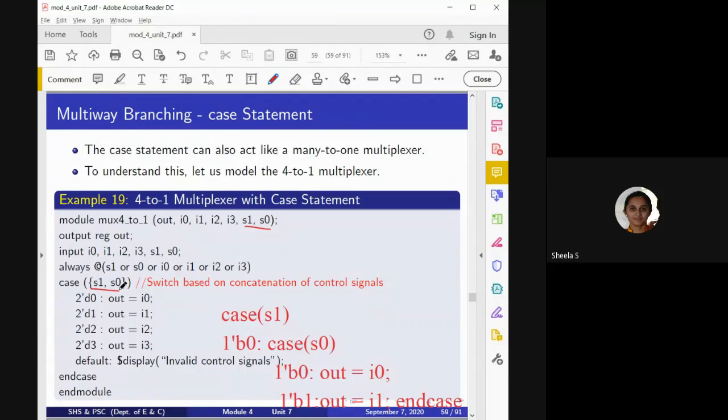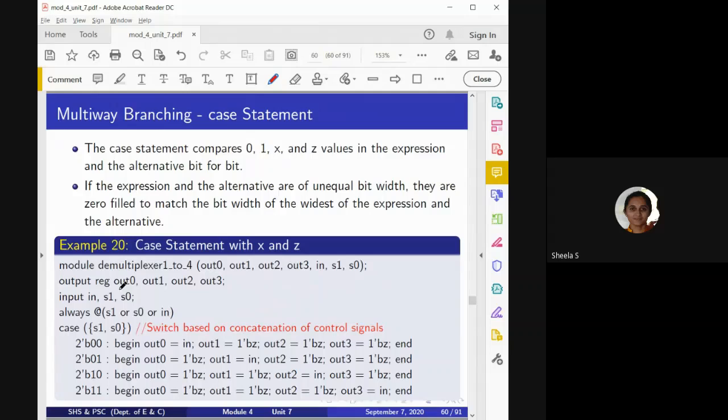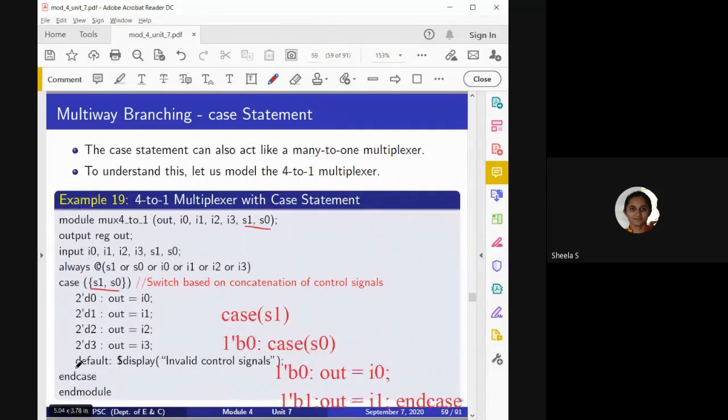Okay, and one more thing, let us consider: here in the case statement, use of default is optional. If we want, we can use it. If we do not want, we can skip it. It will not show an error, and it will simulate, but while synthesizing we will get the error. Why we get the error: here we have mentioned the possible conditions like 0, 1, 2, 3, and as we know, apart from 0 and 1, a bit can also be represented as X as well as Z, isn't it?